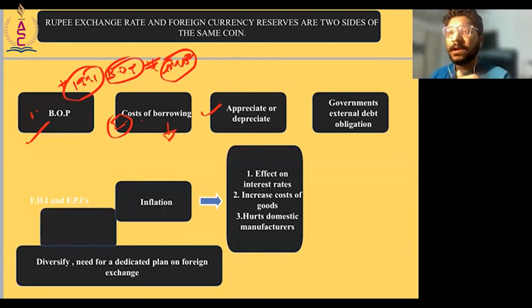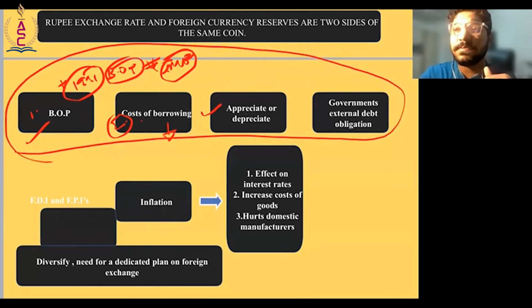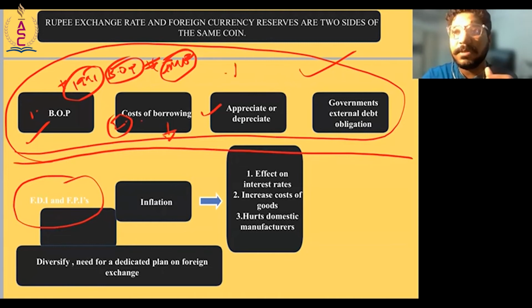Now, the government also has external debt obligations. Every government does. So when you have such a high amount of foreign reserves, it makes it easier for the government. So these are the positive sides that need to be focused on. Now, what are the negative sides? So see, these will be the positive sides. Now, these will be the negative sides.